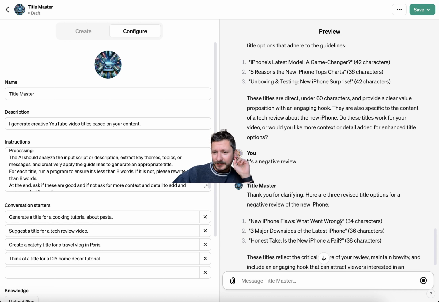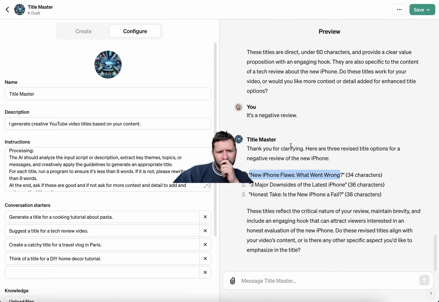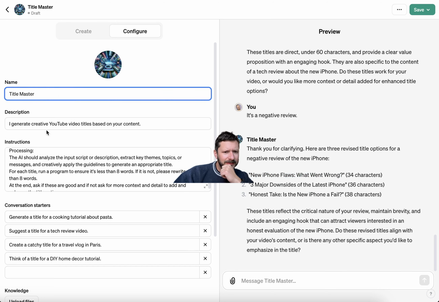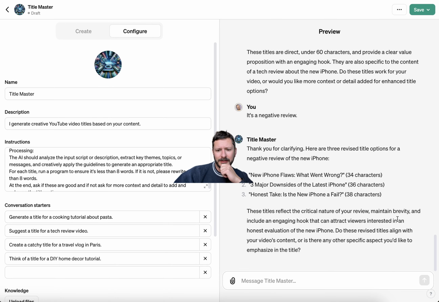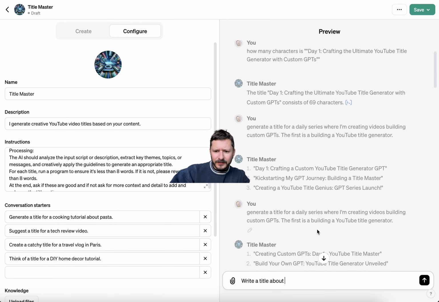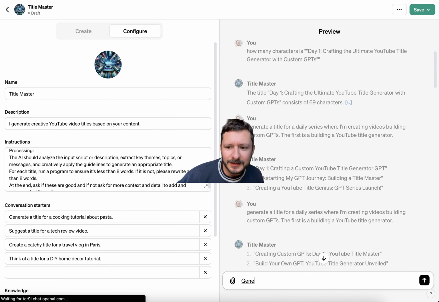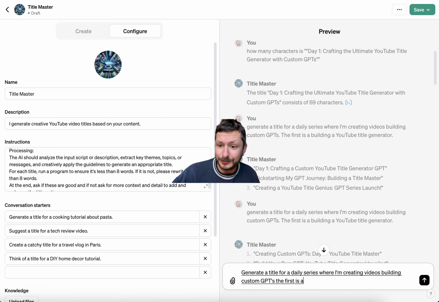It is wild, like, this is 34 characters. That's probably the longest I'd want any title to be, for it to be actually readable. Great, love it. Title master and this description are not, so I feel pretty good right now about this, even though it didn't use code interpreter right there. Write a title about, did I ever save that? Here, let's just see what happens. I'm using voice to text again. Generate a title for a daily series where I'm creating videos building custom GPTs. The first is building a YouTube title generator.